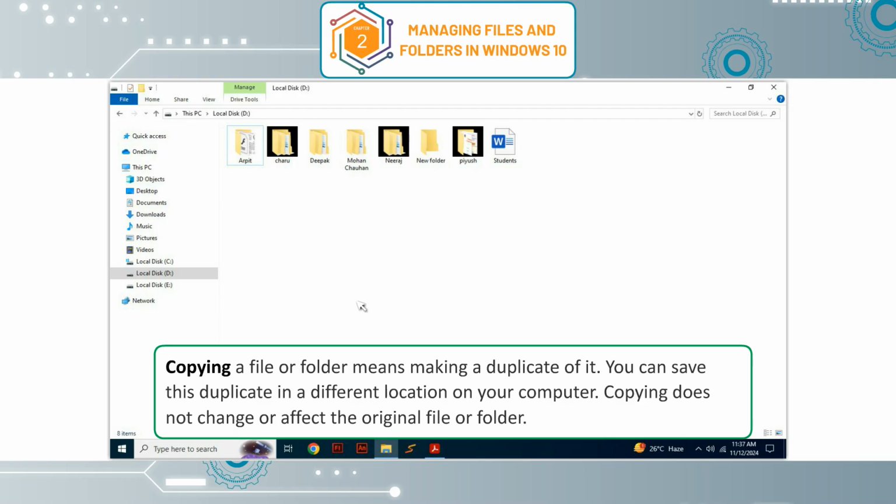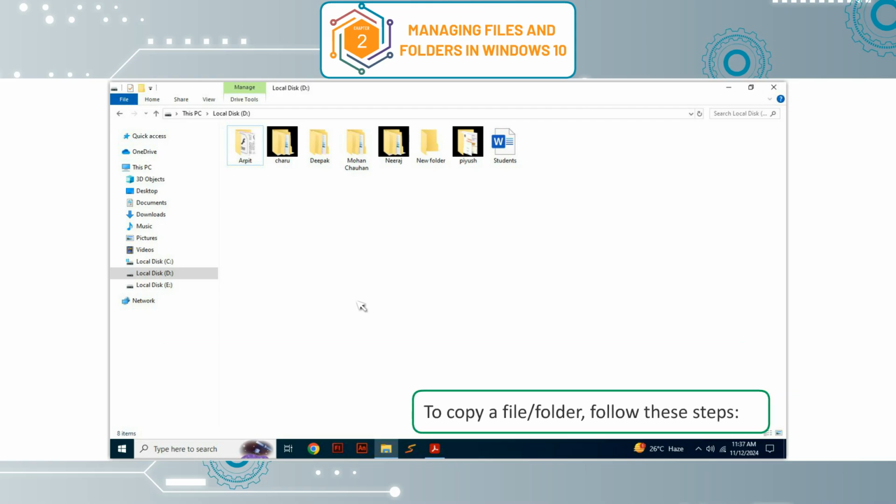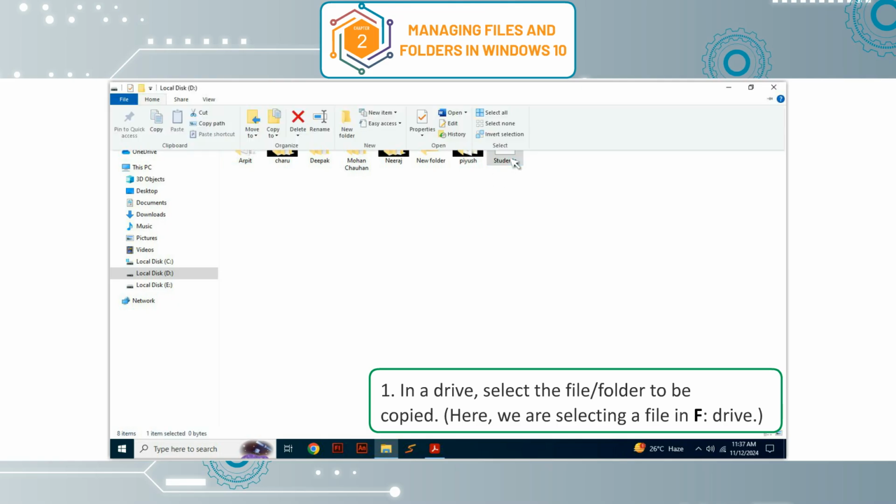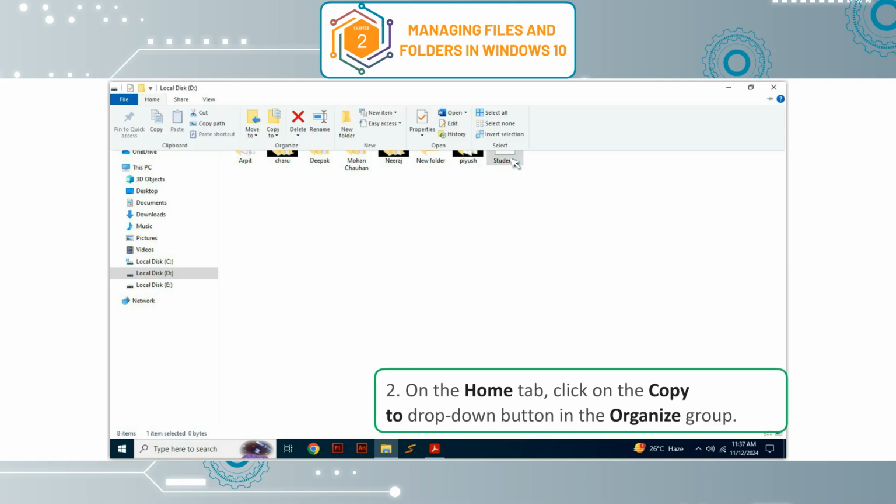Copying does not change or affect the original file or folder. To copy a file or folder, follow these steps. 1. In a drive, select the file or folder to be copied. Here we are selecting a file in F drive.